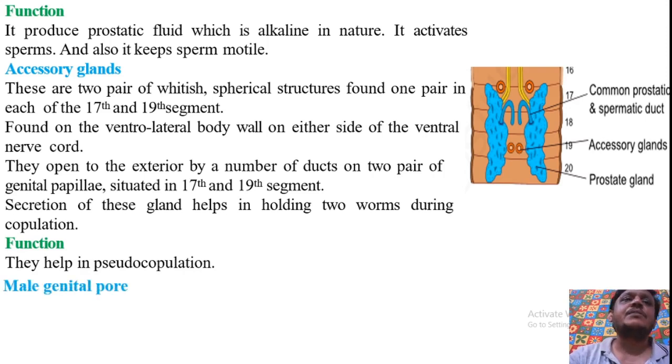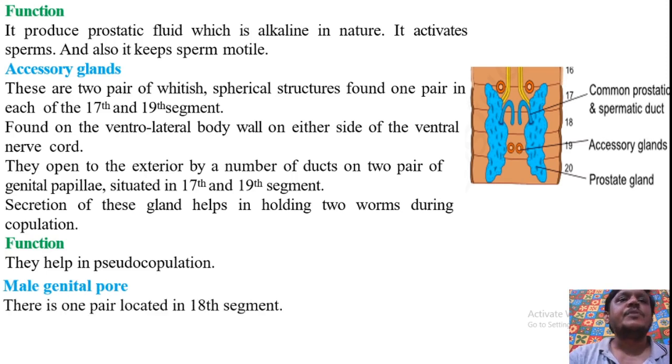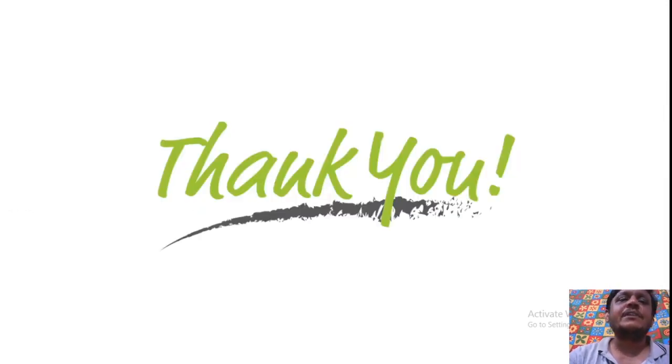And the last part of the male reproductive system is the male genital pore. There is one pair of male genital pores located in the 18th segment, and its function is to act as a male reproductive pore or genital pore. So this is all regarding the male reproductive system.